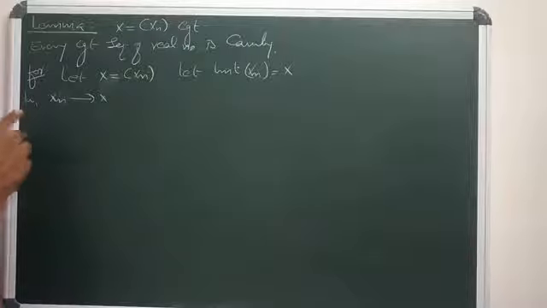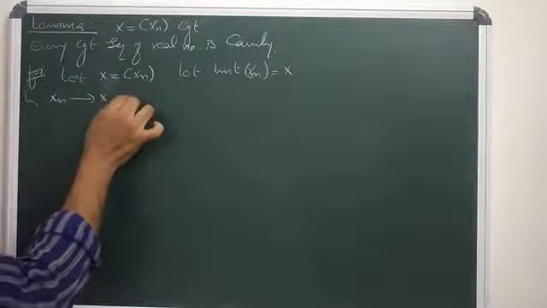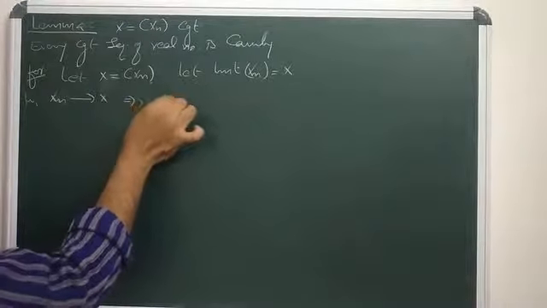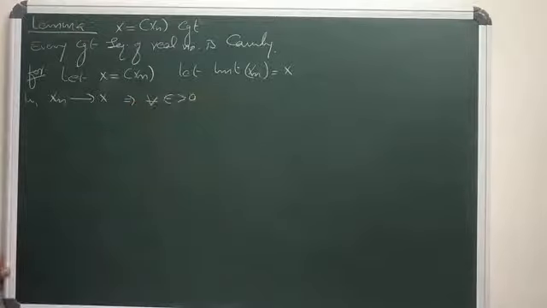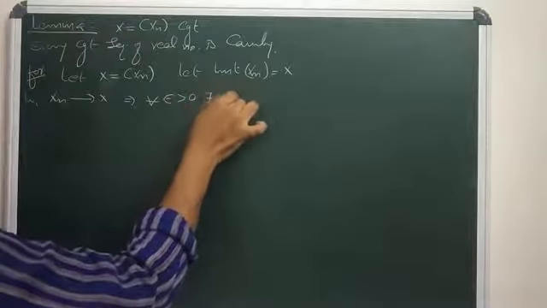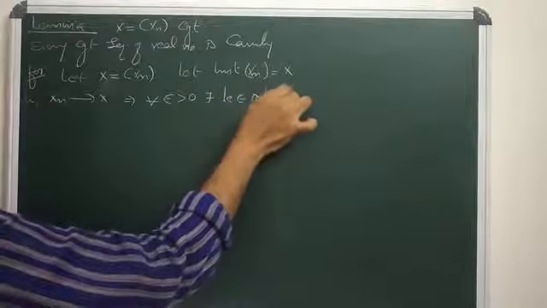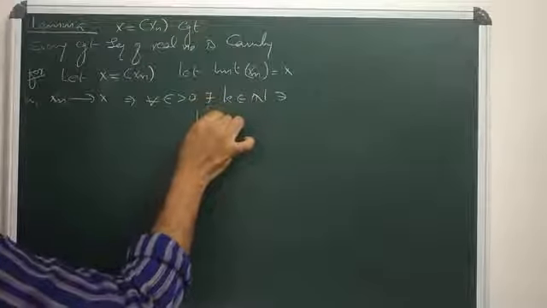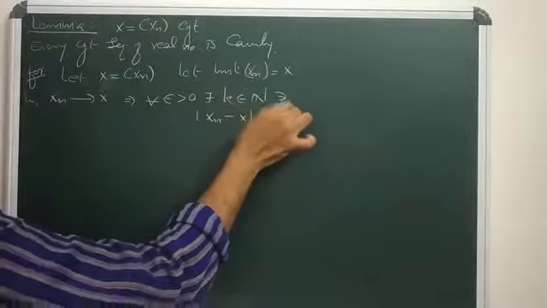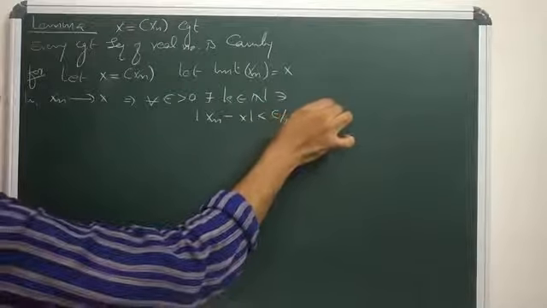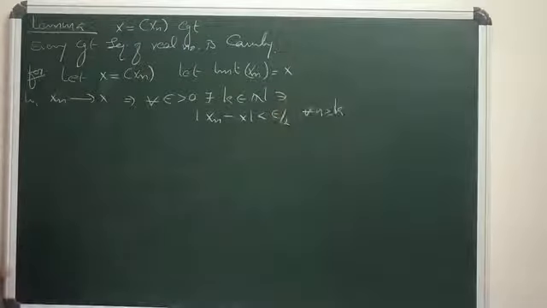Now, the sequence xn converges to x means that for all epsilon positive, there exists a natural number k such that modulus of xn minus x is strictly less than epsilon by 2 for all n greater than or equal to k. Clear?